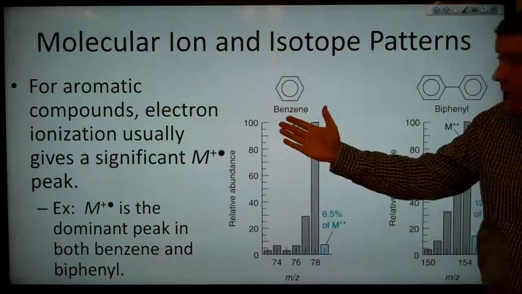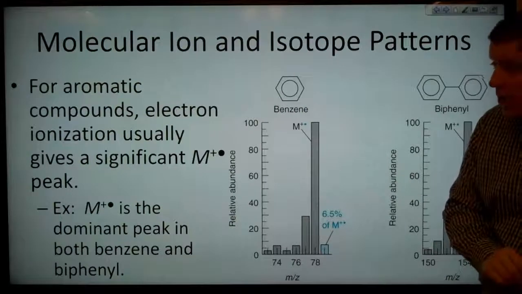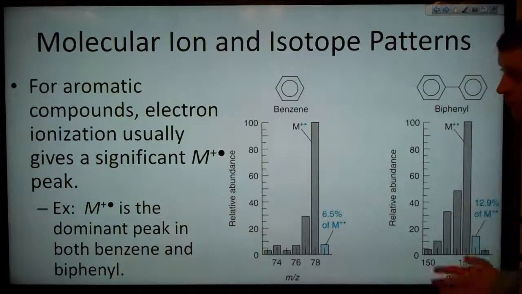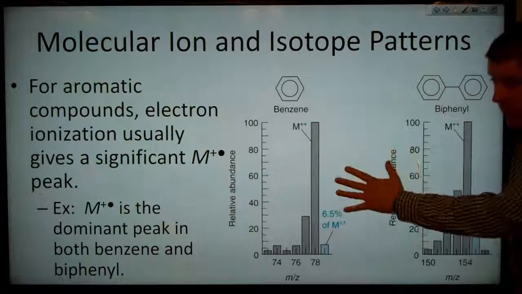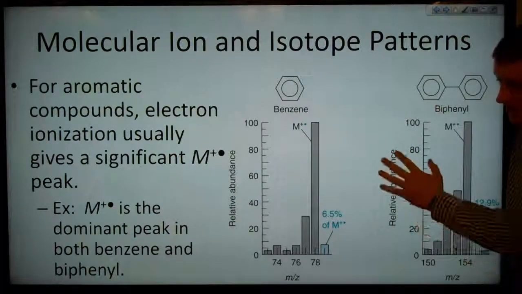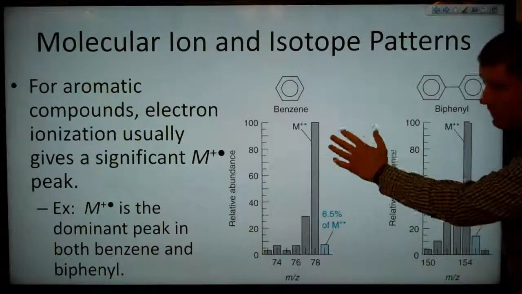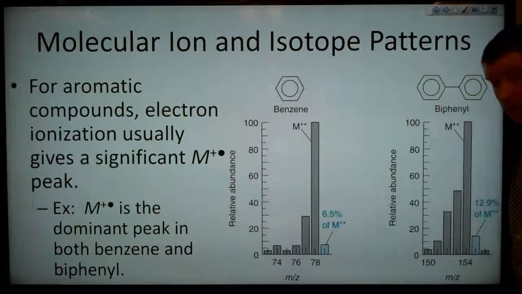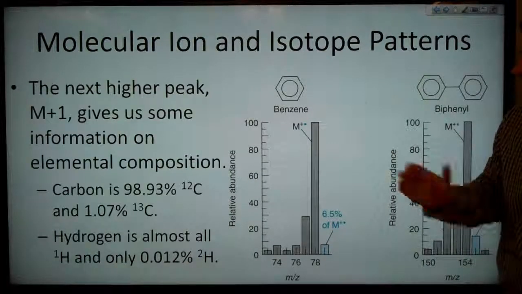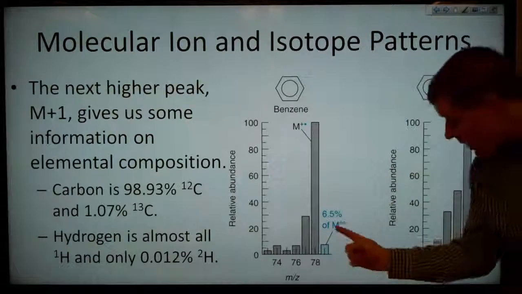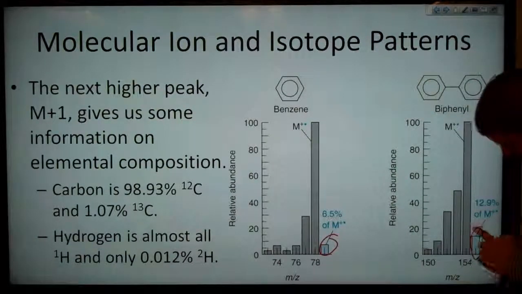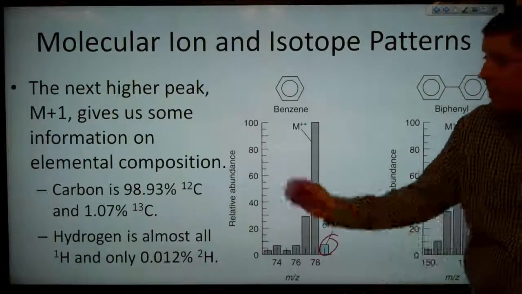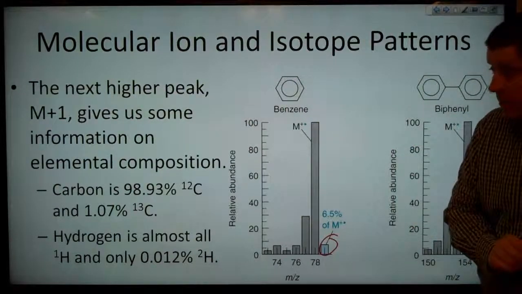For aromatic compounds, electron ionization usually gives a significant molecular ion peak. For example, the molecular ion peak is the dominant peak in both the benzene and biphenyl mass spectra. The next higher peak, M+1, so that's this one here for benzene and this one here for the biphenyl, gives us some information on the elemental composition.